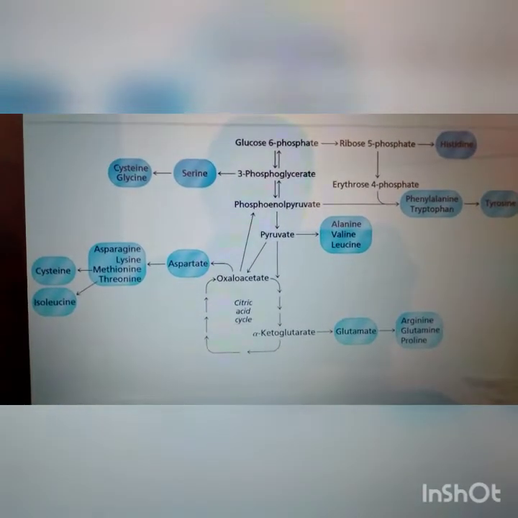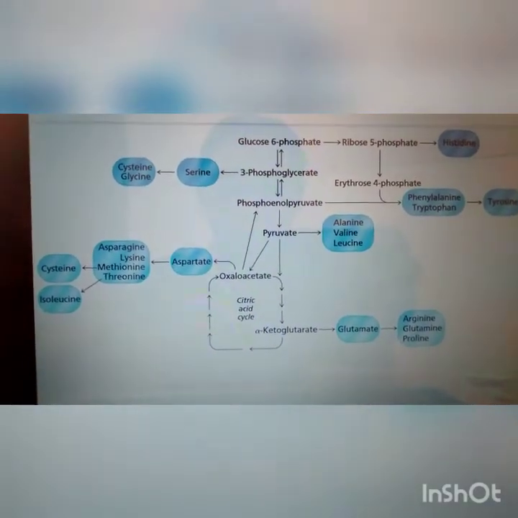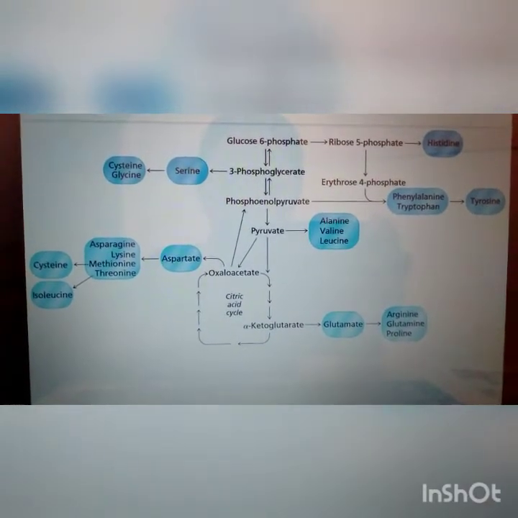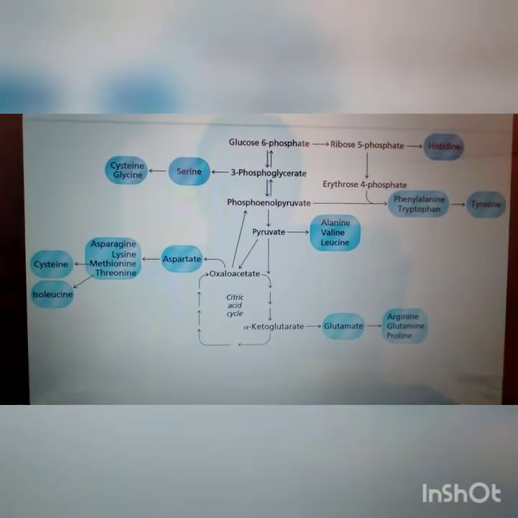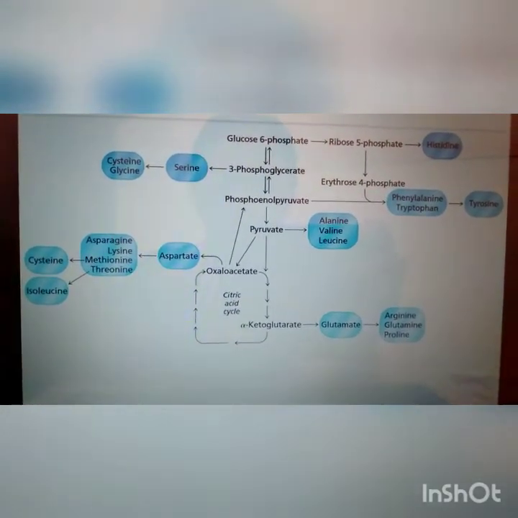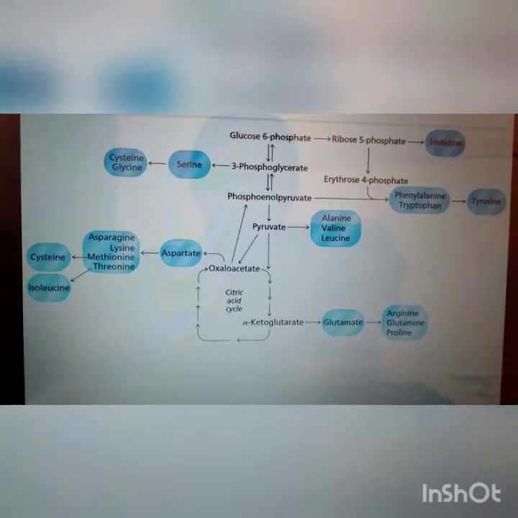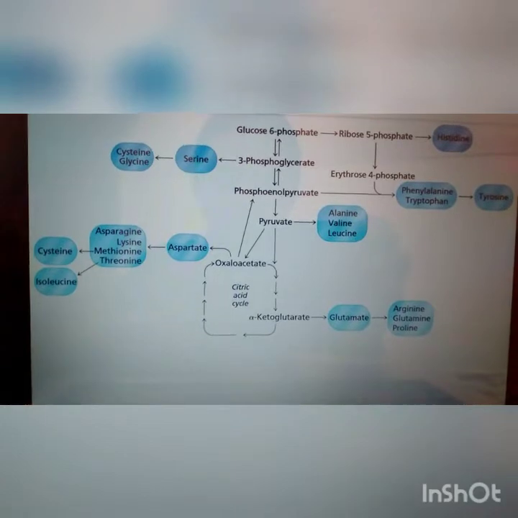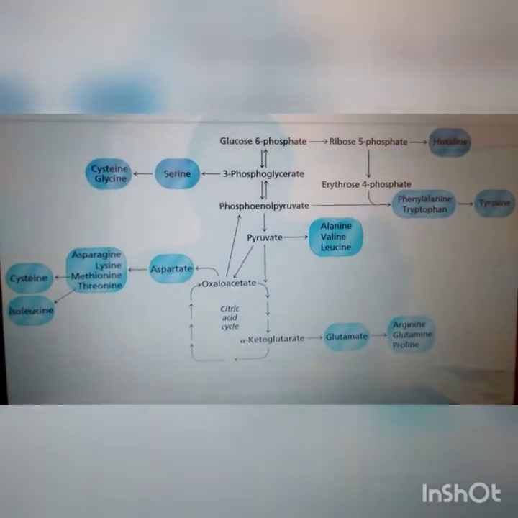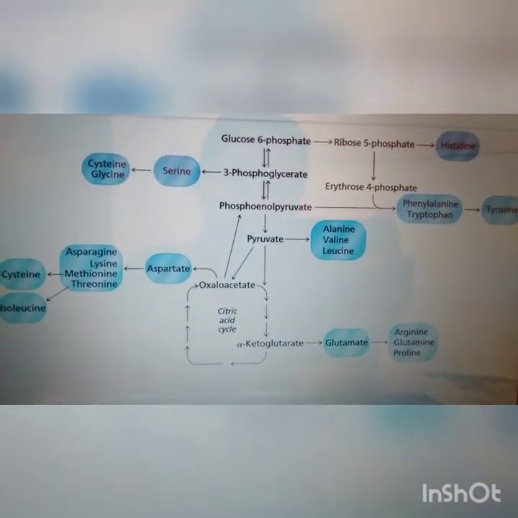When glucose 6-phosphate changes to ribose 5-phosphate, it does not result in histidine, but the ribose 5-phosphate changes to erythrose 4-phosphate, so the result is phenylalanine, tryptophan, and tyrosine. When we get histidine, tyrosine, phenylalanine, and tryptophan, the precursor is still glucose 6-phosphate, not different.